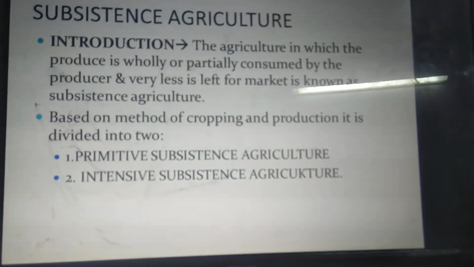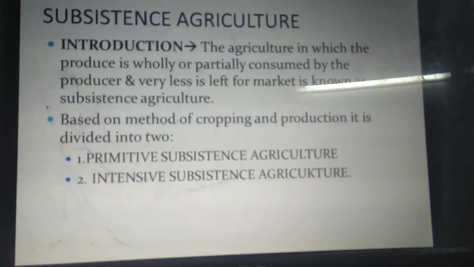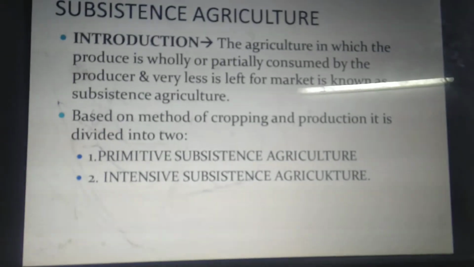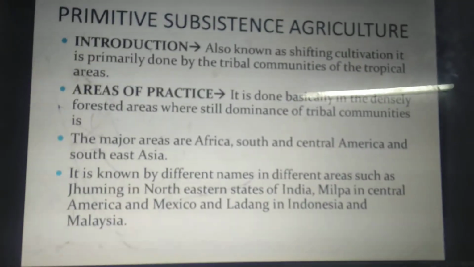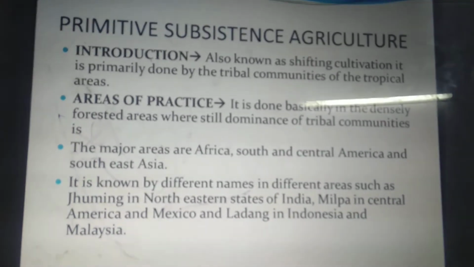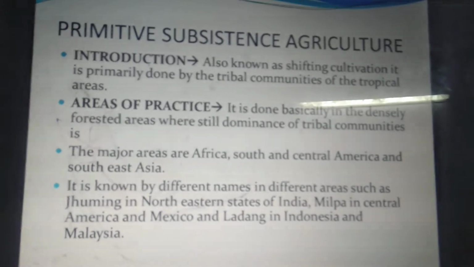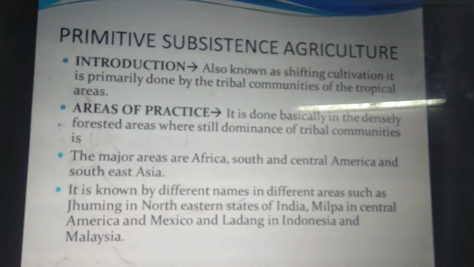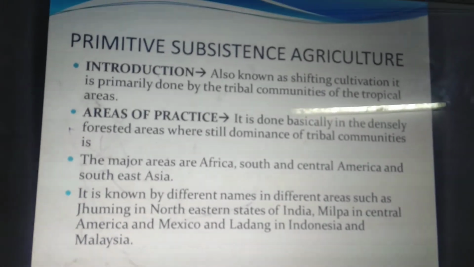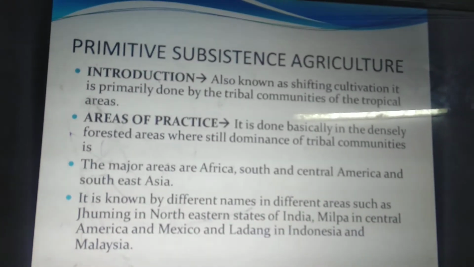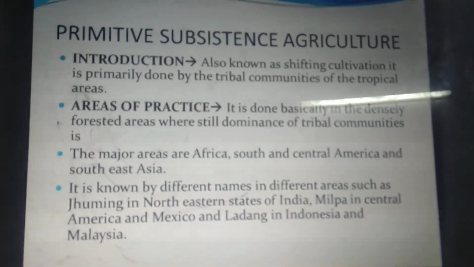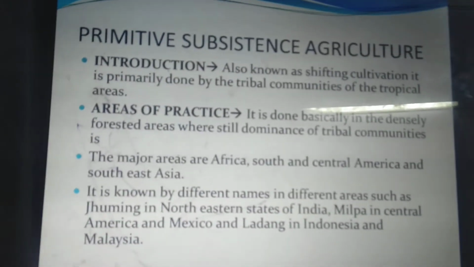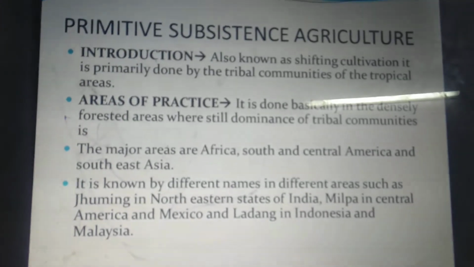Based on the method of cropping and production, it is divided into two subdivisions. These are primitive subsistence agriculture and intensive subsistence agriculture. The first and foremost is primitive subsistence agriculture. Primitive means a very old technique which is practiced very little nowadays in the world. Only the tribal communities in the very densely forested areas of the world practice this, and it is also known as shifting cultivation because the tribal communities keep moving from one area of the forest to another in search of fertile soil or a fertile patch of land.